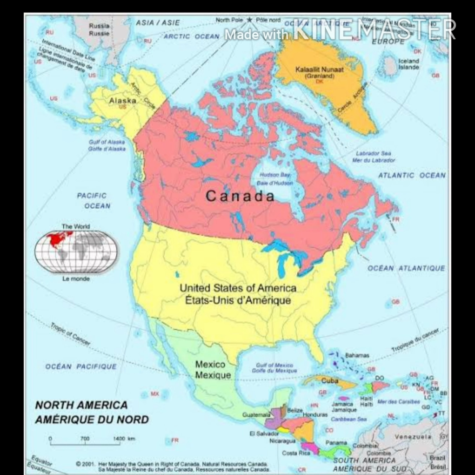Now, boundaries. North America is almost surrounded by ocean except in the south, where it is joined to South America by the Isthmus of Panama. The Pacific Ocean lies towards the west, the Atlantic to the east, and the Arctic in the north. On the west side, the Bering Strait separates North America from Asia.